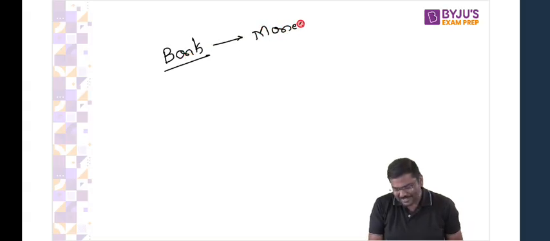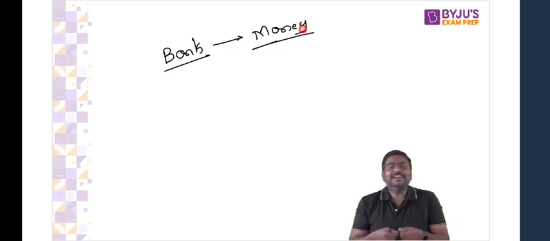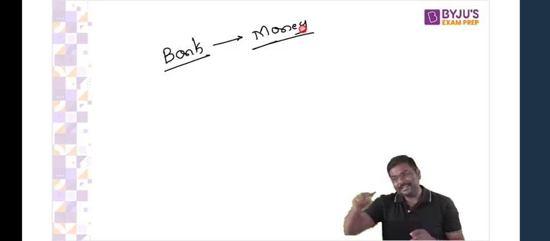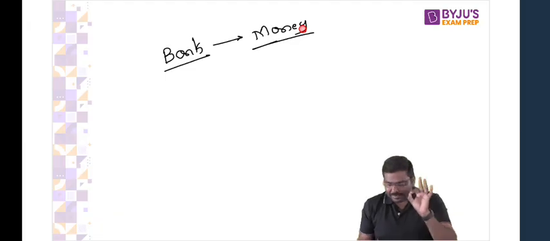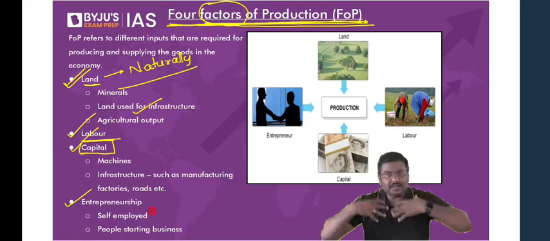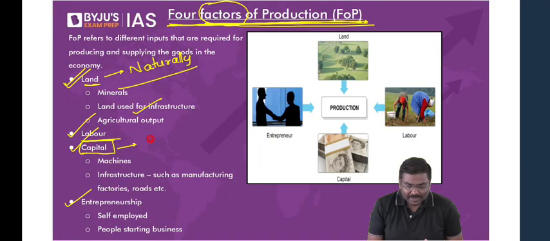All of you are okay with this? Capital of a bank, capital of this, capital of that, etc. They use the term money in that particular context. But here, please understand this. Whenever I use the term capital here, it doesn't mean money. It actually means the assets created by us. The man-made assets are called capital.